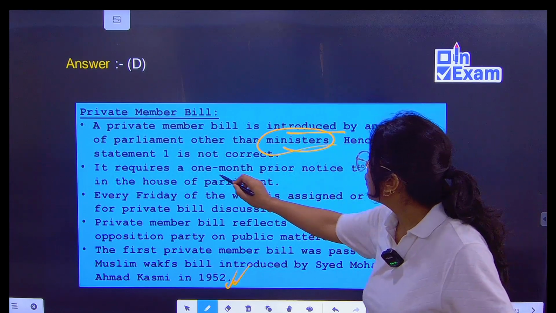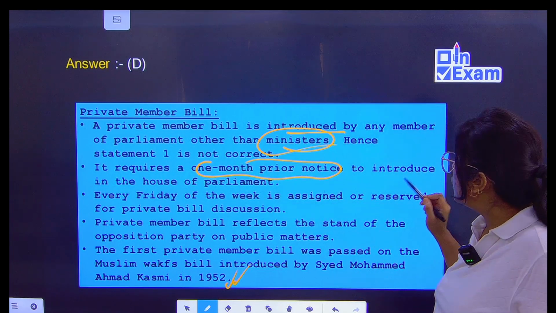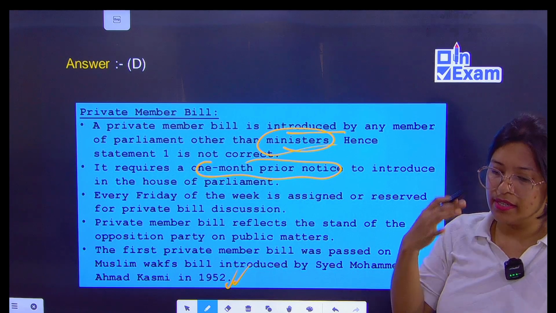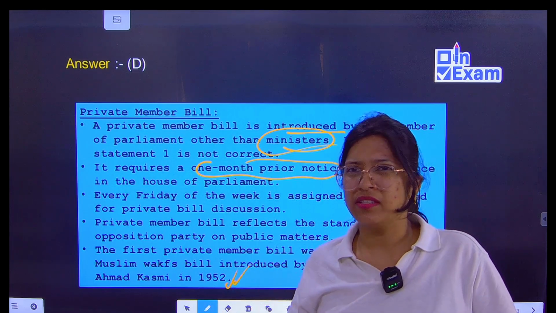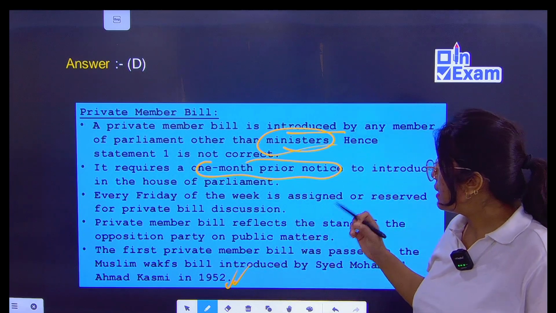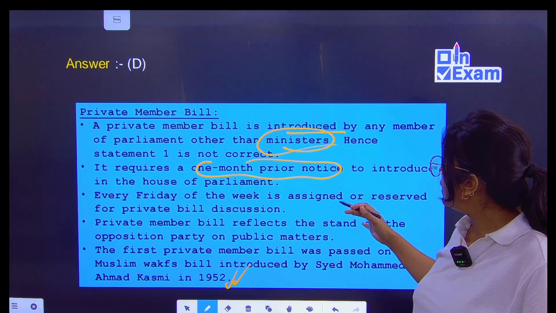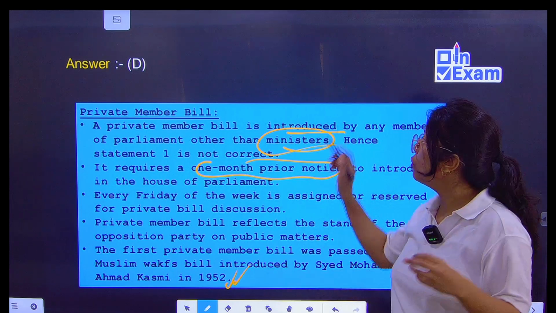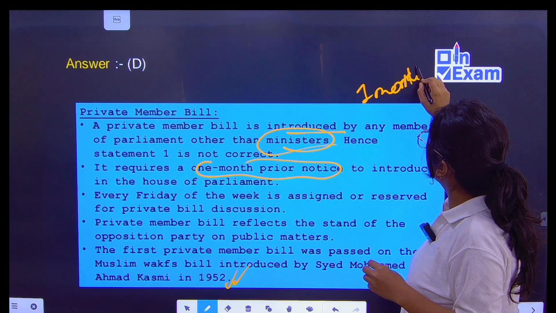It requires 1 month prior notice to introduce in the House of Parliament. Emergency cases may be different, but otherwise a 1 month prior notice must be given.